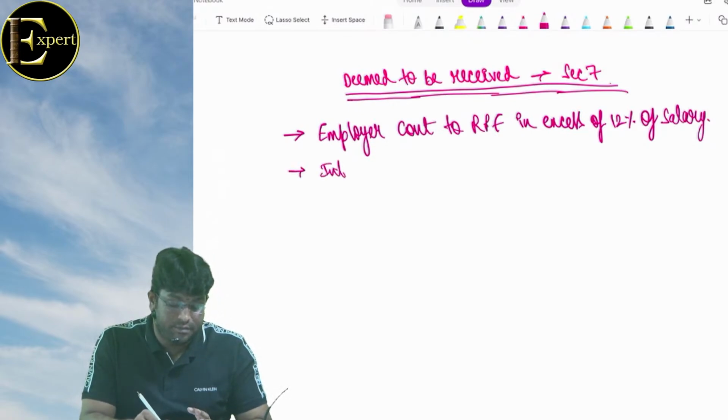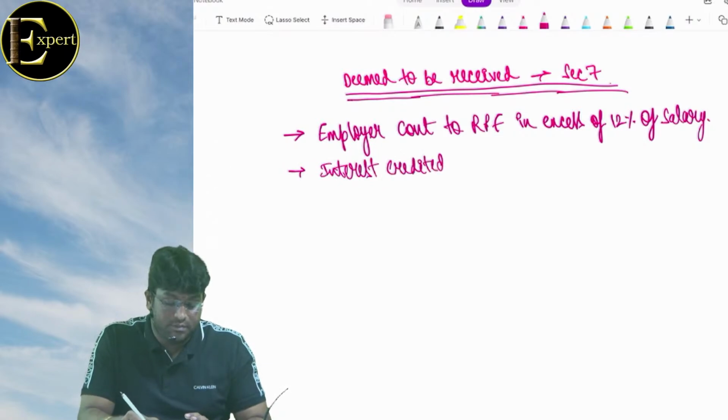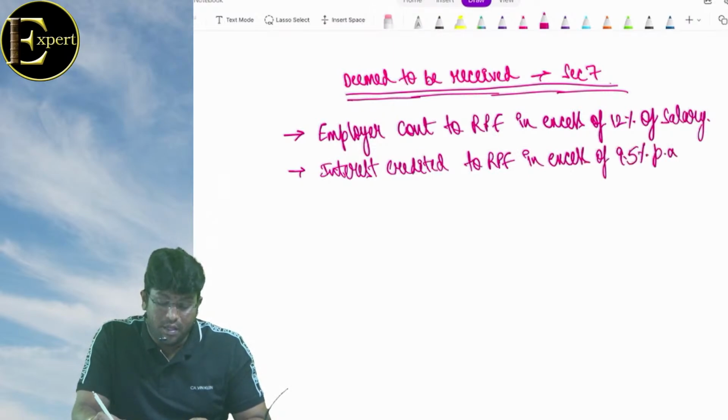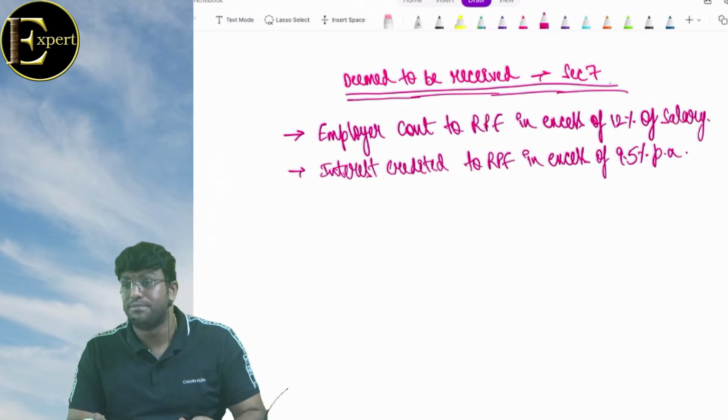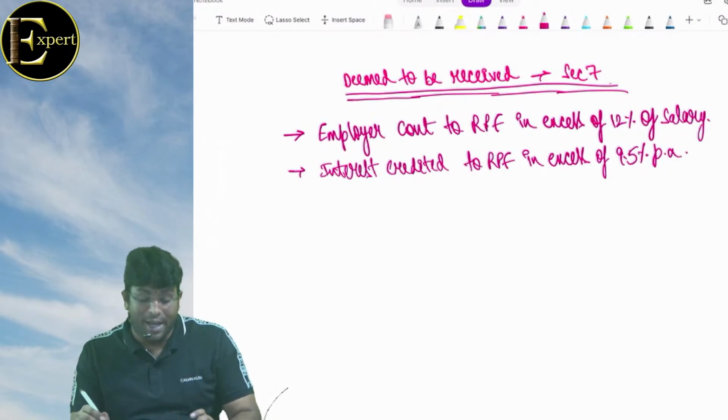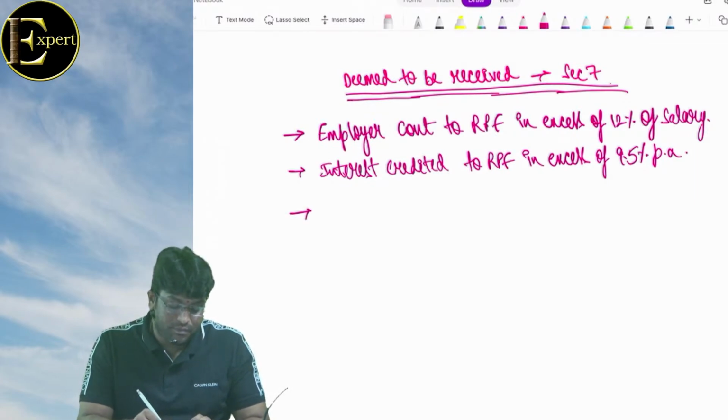Second, interest credited to RPF in excess of 9.5% per annum. Interest credited to what? RPF in excess of 9.5% per annum.